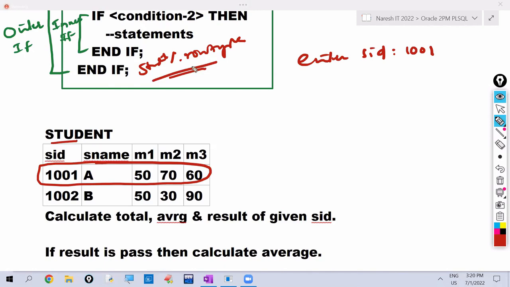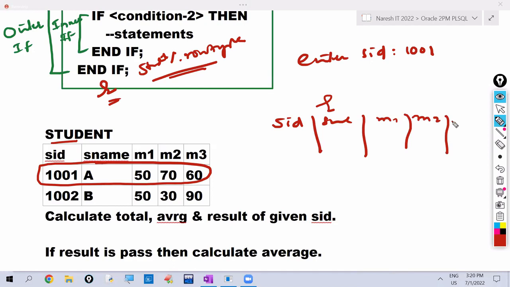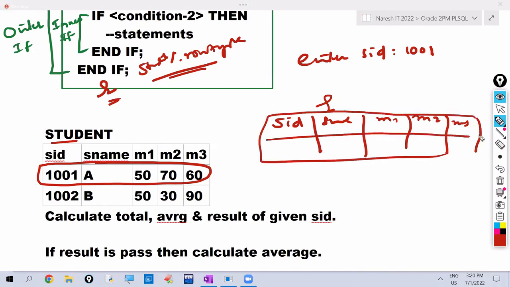So student percentage row type, we declare one variable R. So now R can hold SID, SName, M1, M2 and M3. It can hold how many rows? One row. So now if we give 1001, copy that 1001 record into the R. So we are copying like this. So now we have the given student ID's record in the R.